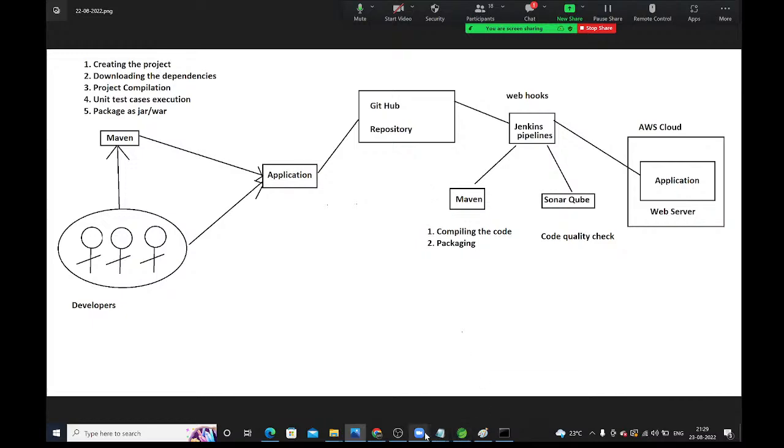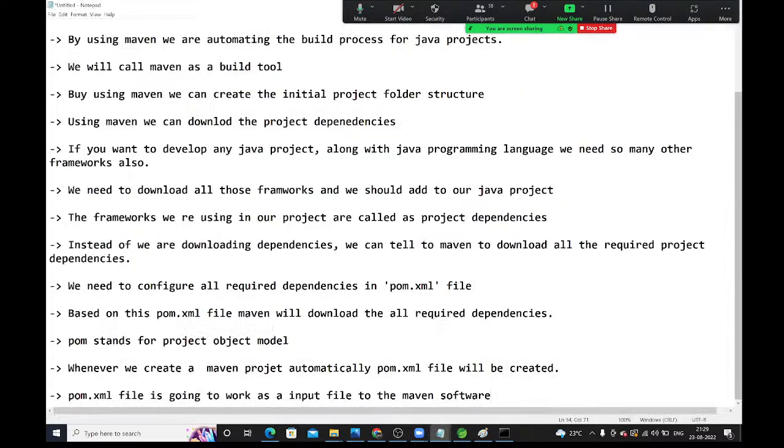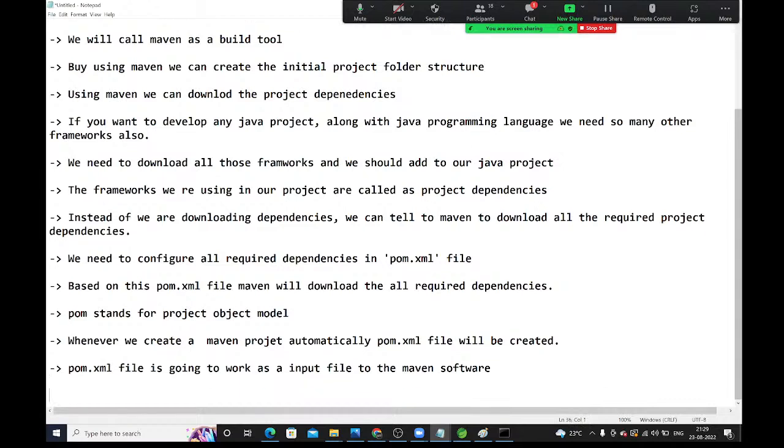Next, project compilation. Project compilation means, just now we have seen, guys. Compilation means converting source code to bytecode.